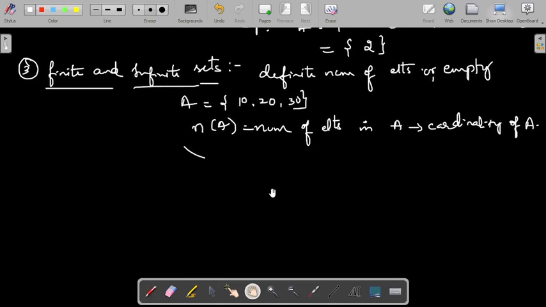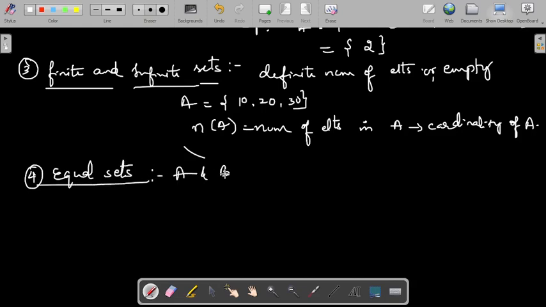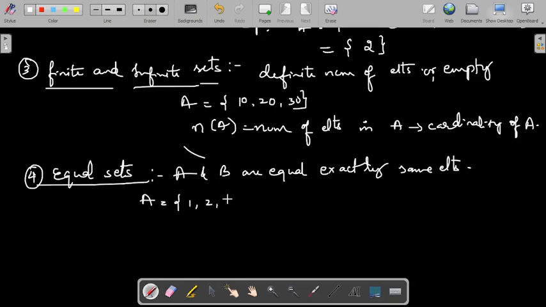That all deals with the number of elements. Next will be equal sets. Two sets A and B are said to be equal if they have exactly the same elements. For example, A equal to {1, 2, 3} and B equal to {3, 1, 2}.